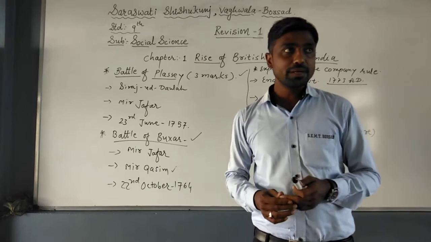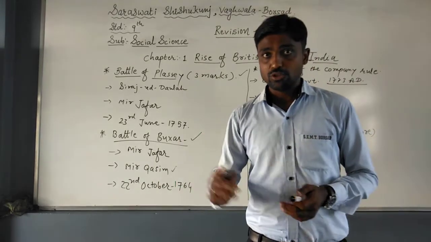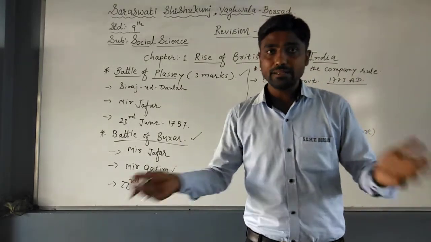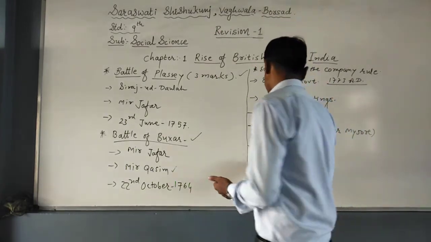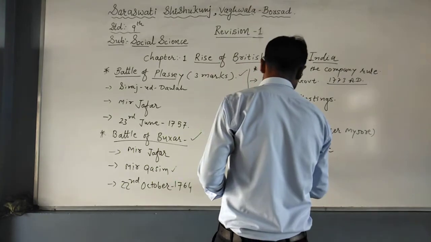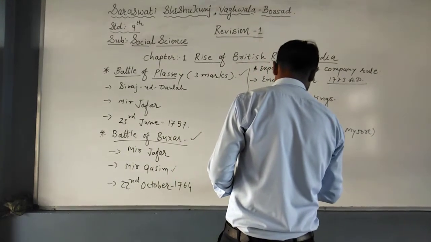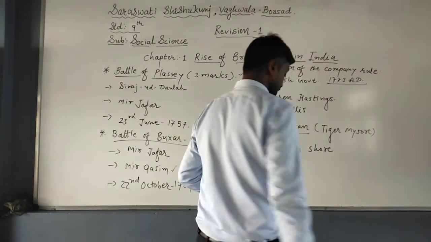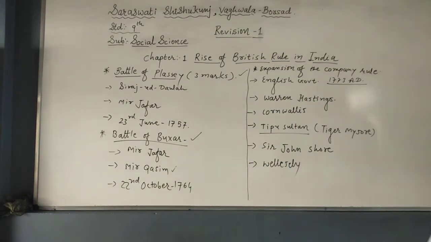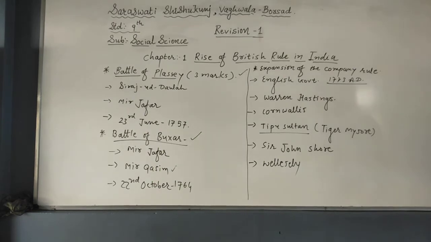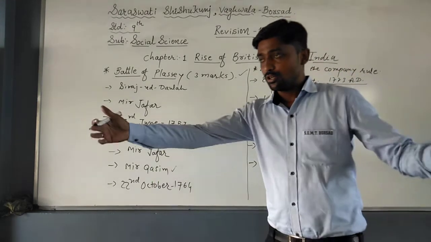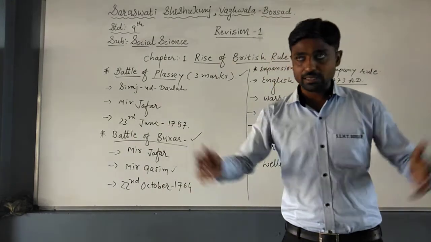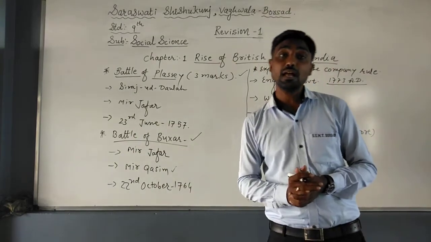Now, the prestige of the British East India Company had declined, so they wanted to expand their area. So the next Governor General was Wellesley. Wellesley was given the responsibility to expand the British Empire, or the prestige of the British East India Company.